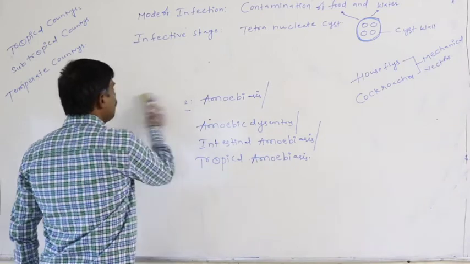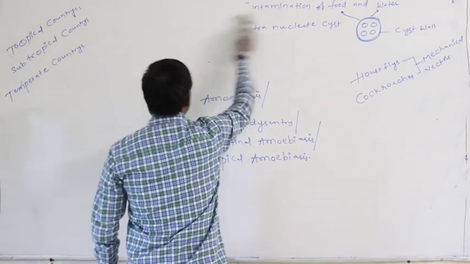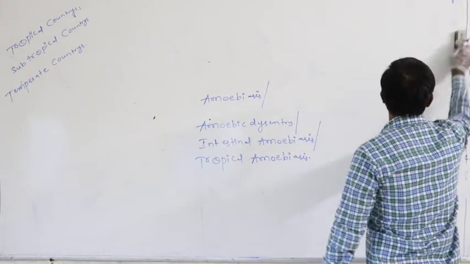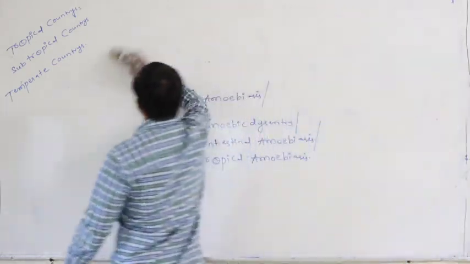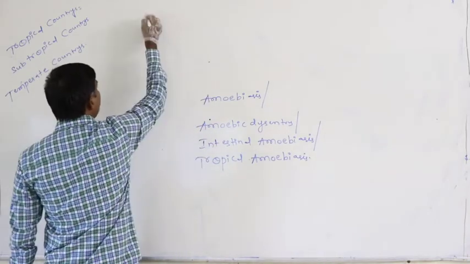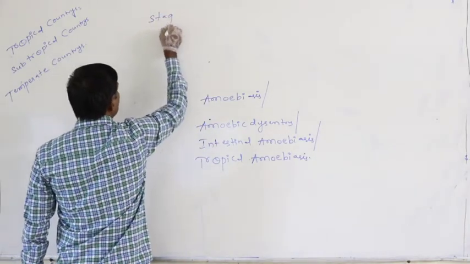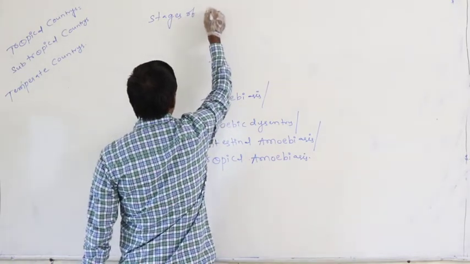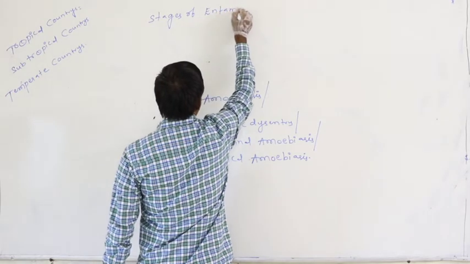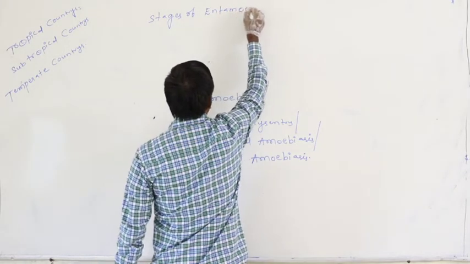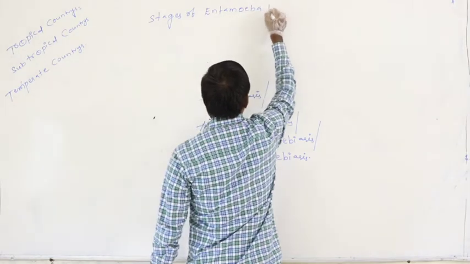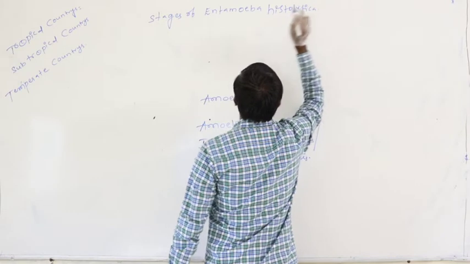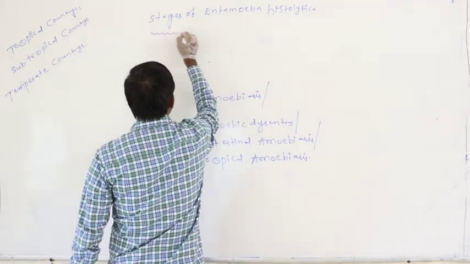Next, what is the life history? What are the stages which may appear in the life history of Entamoeba histolytica? Stages of Entamoeba histolytica.